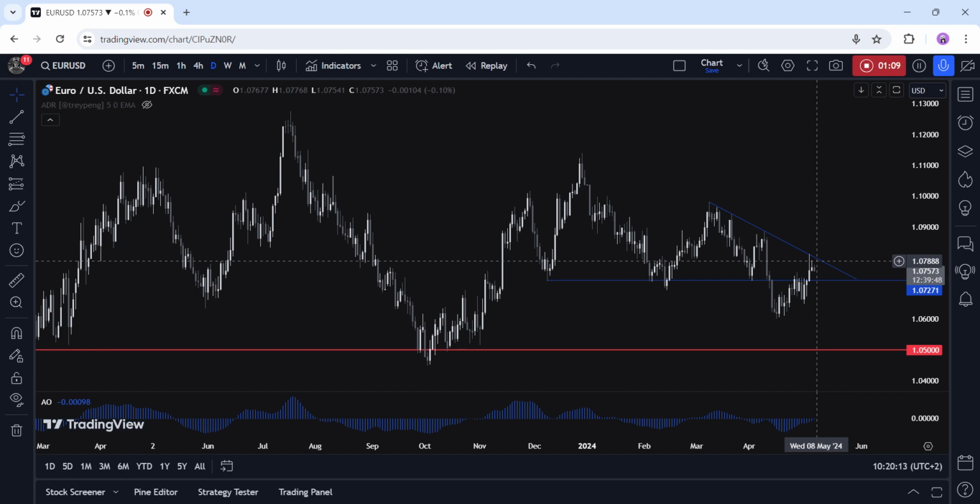The sellers will likely keep piling in around these levels to position for a drop into new lows, while the buyers will want to see the price break into the upside to increase the bullish bets into the 1.09 handle.